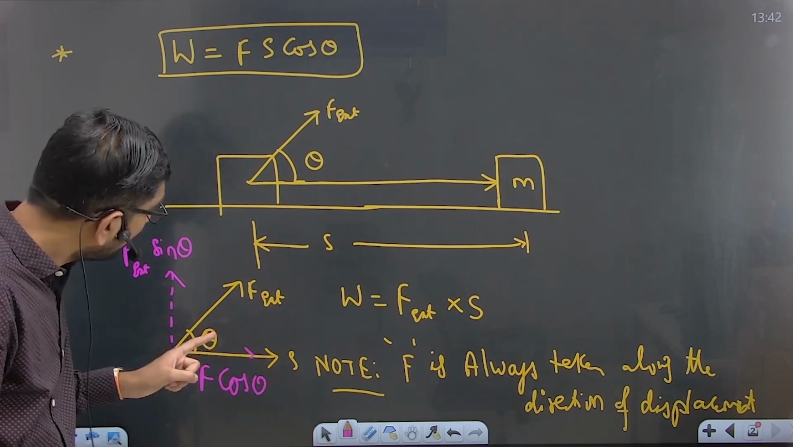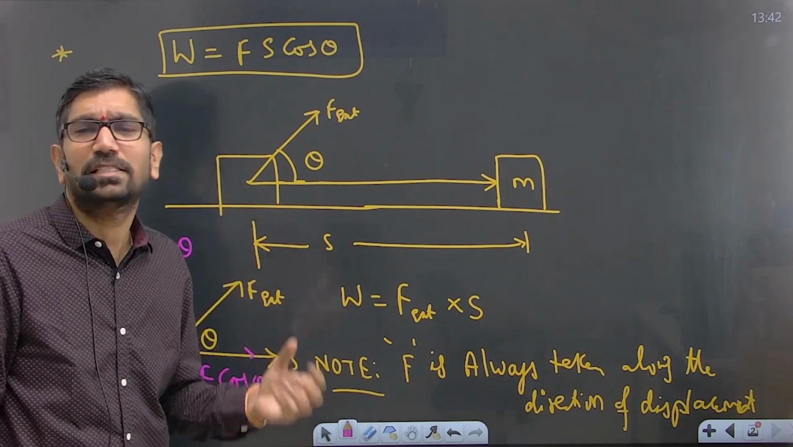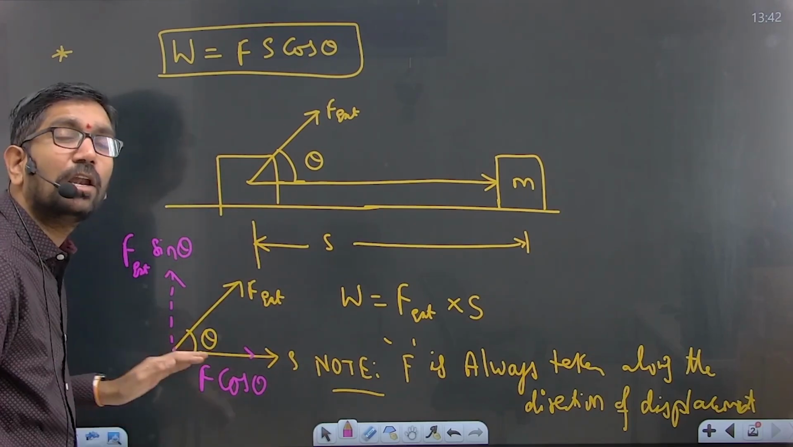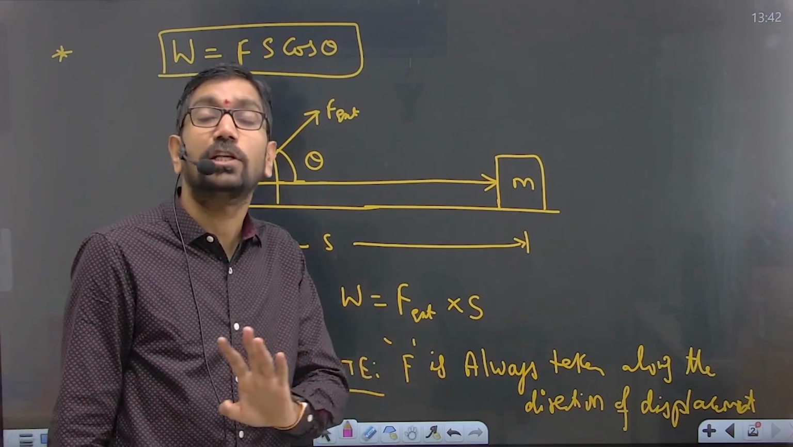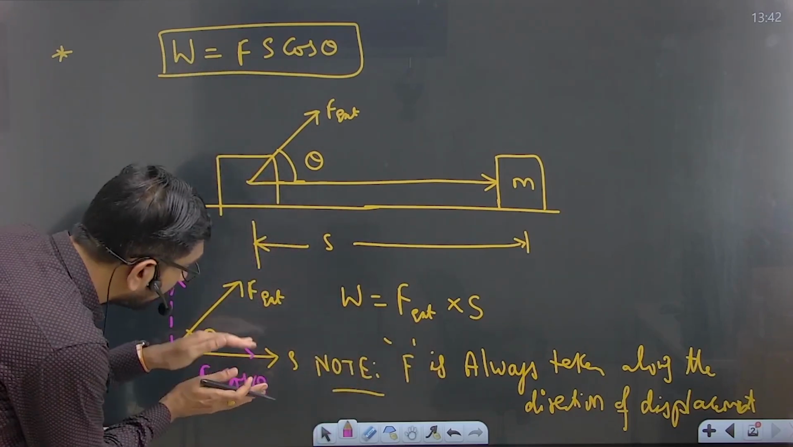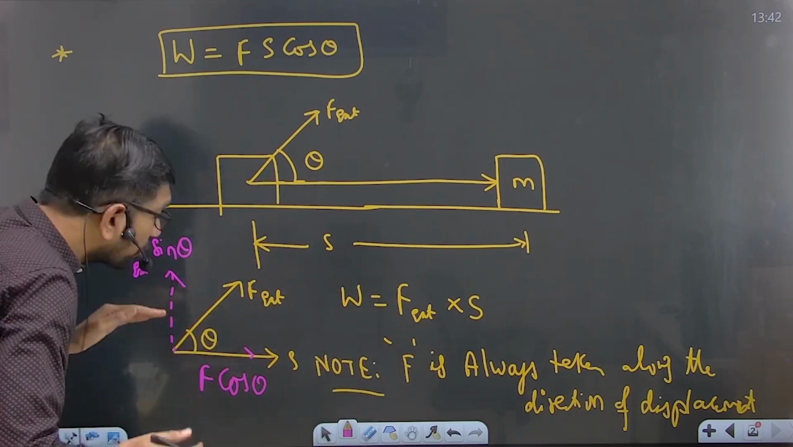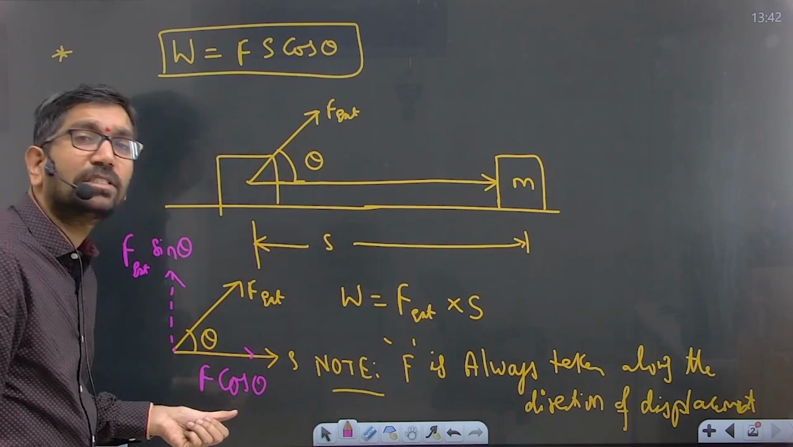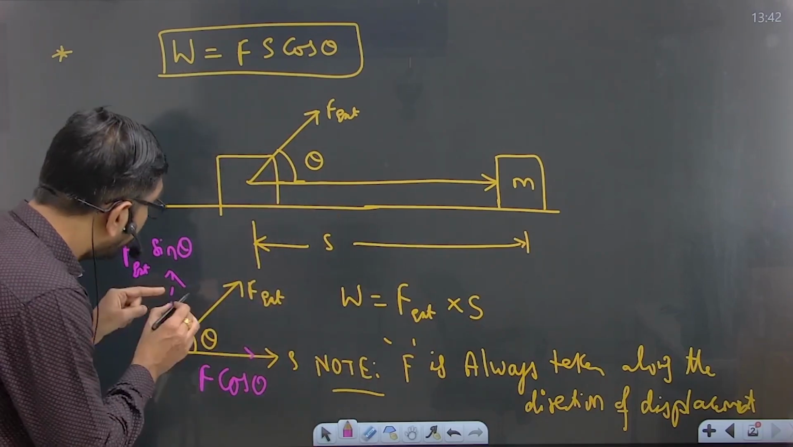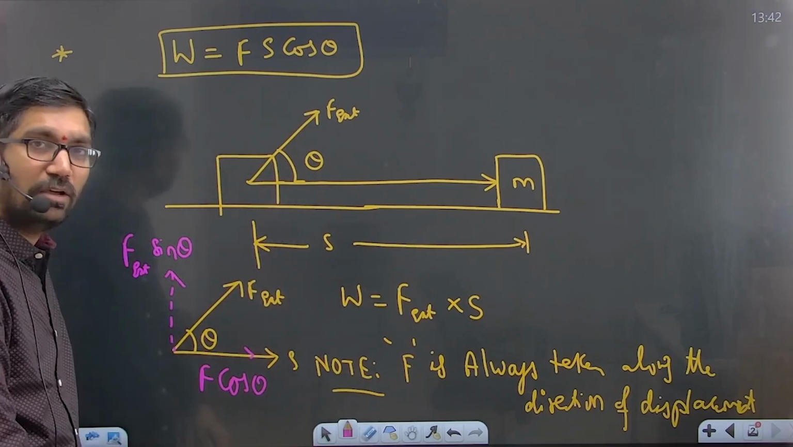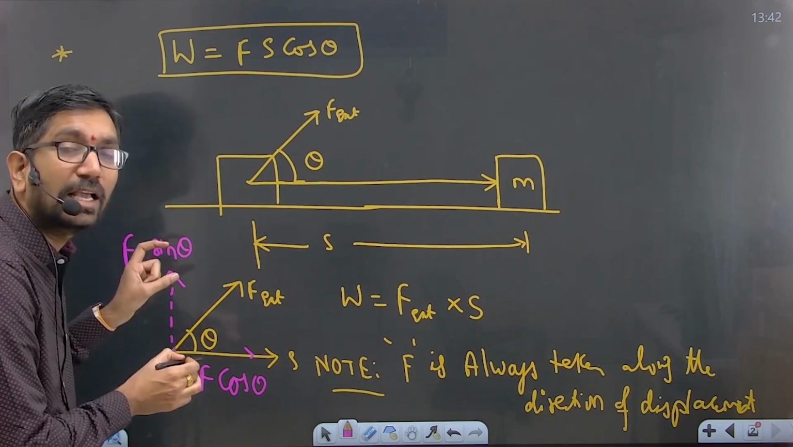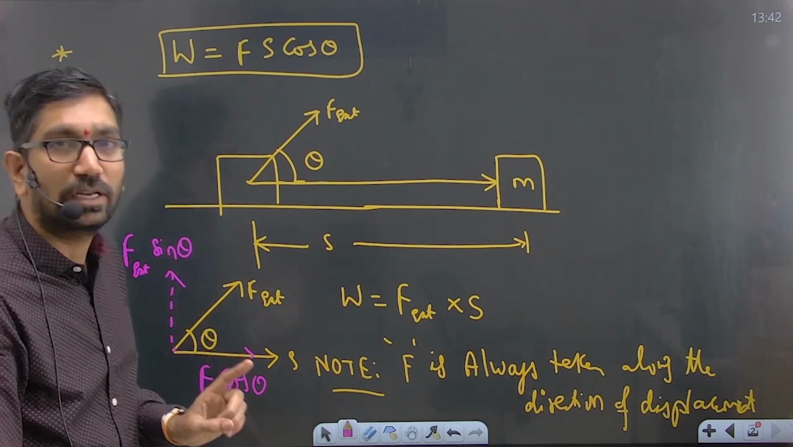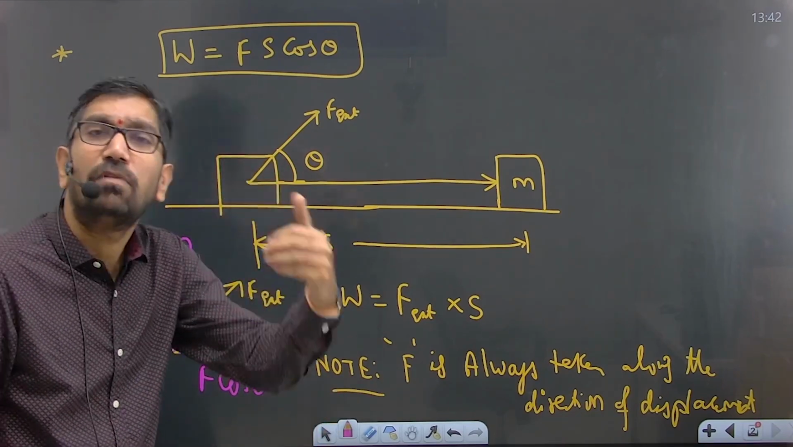Is it clear, sir? Is it always necessary that 100% we will get cos theta along the x-axis? No, it is not necessary that we always get cos theta along the x direction. See here, this cos theta depends upon where you are taking the angle. If you are taking the angle here, theta, then you will get cos theta here. So I will tell you one trick to understand this concept very easily.